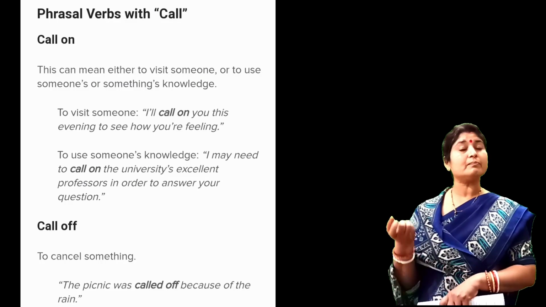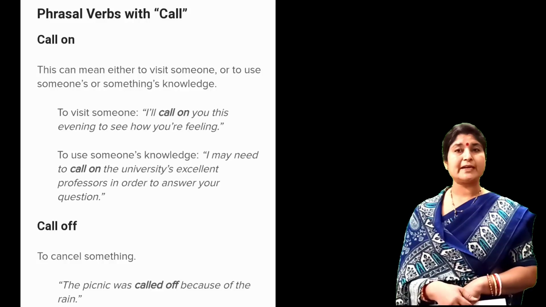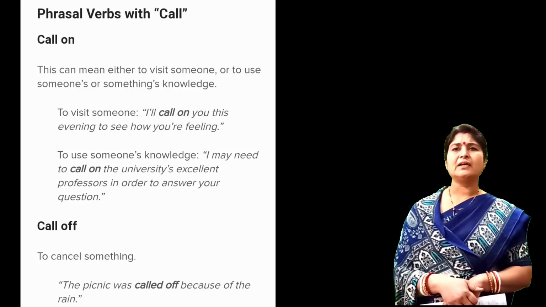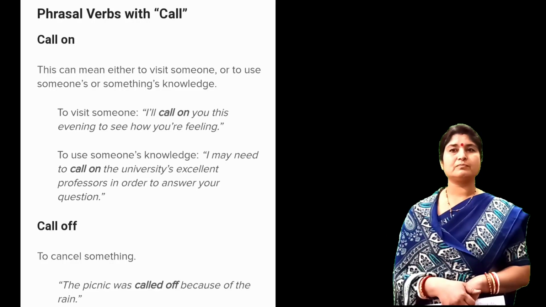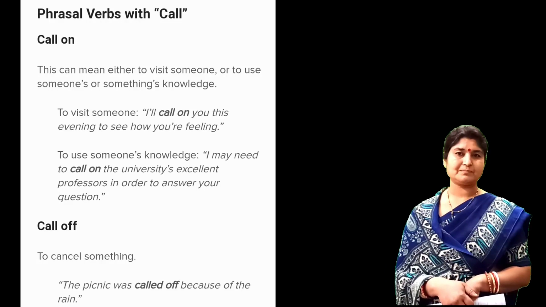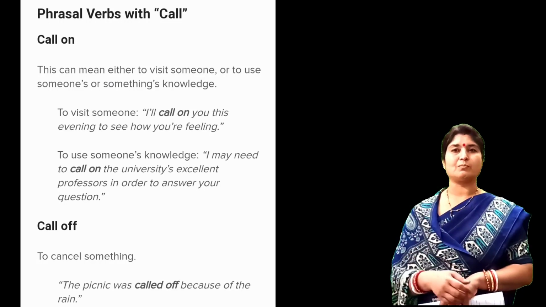So what is the meaning of call on? Call on is a phrasal verb. It means to visit someone. For example, I will call on you this evening to see how you are feeling. Call on means to visit someone.